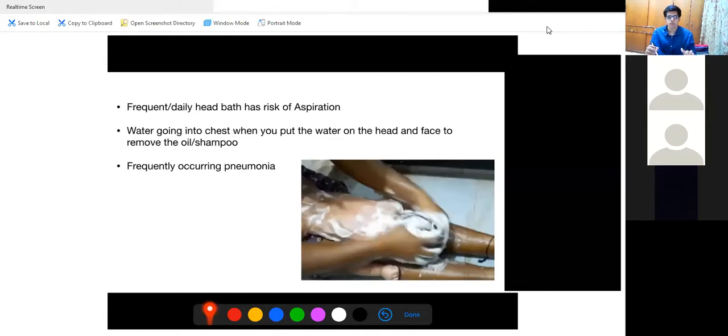Water goes into the chest when you put water on the head and face to remove the oil and shampoo, as I explained. This will lead to patients coming to your clinic with frequently occurring pneumonia. These patients will have a past history of frequently occurring pneumonia. Why? Because of the aspiration. So to avoid this frequently occurring pneumonia, the hospitalization and the medicines, we must first advise our patients not to do oil, powder, kajal massage on the head and face. This should not be done.